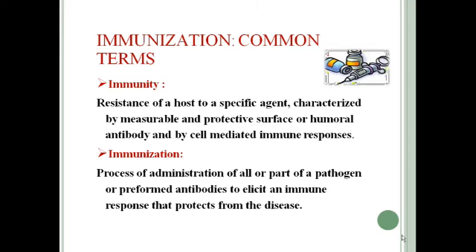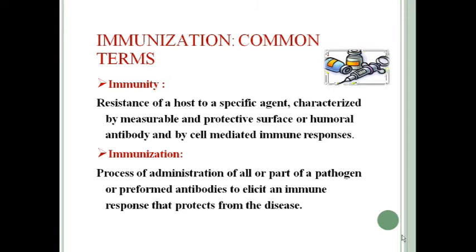In active immunization, we give an antigen to the person, and that person develops antibody against that antigen, and in future that antibody protects the individual from the natural infection. That is called active immunization.